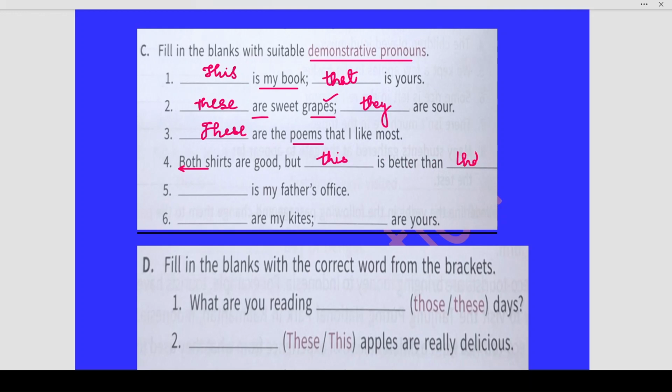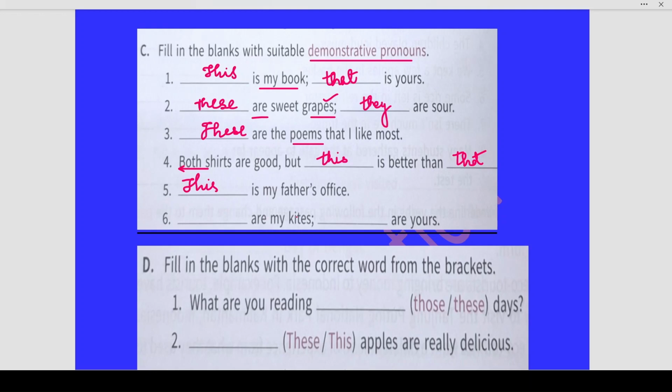I'm pointing out one which is closer to me and saying that this shirt is better than that, which is further away from me. Dash is my father's office. Now, if the office is closer to us, then I will write this, or if it is further away from us, I will write that. So, it depends. This is my father's office, or that is my father's office.